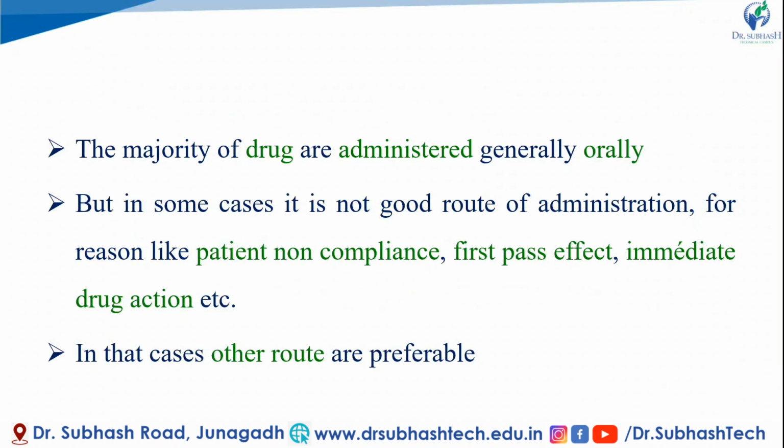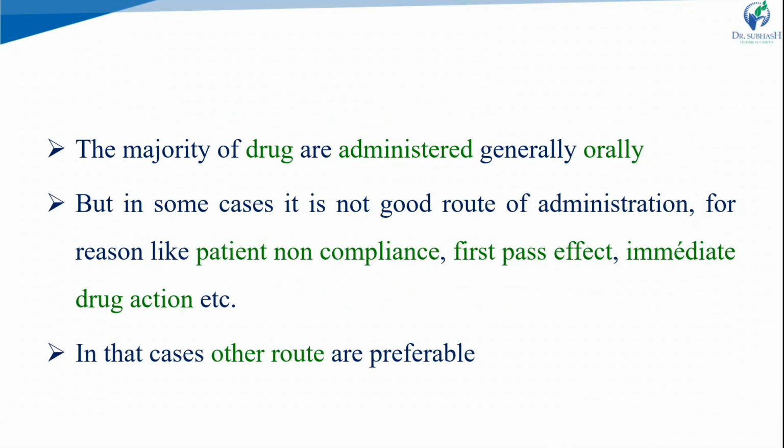But in some cases absorption from the oral route is not acceptable, because some factors affect it, and we can get poor bioavailability or a poor absorption profile with the oral route. At those times we have to prefer routes other than oral. Bioavailability problems, patient compliance problems, and first pass metabolism, the first pass effect, are there. When we require immediate drug action, a fast onset of action, the oral route is also not preferable. So these are the points we have to consider, so we can choose other routes as compared to oral administration.